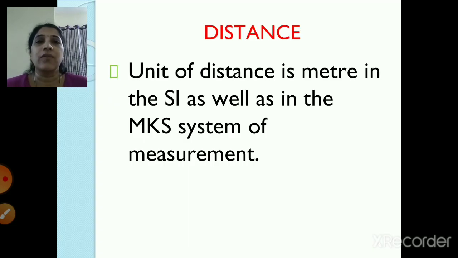What is the unit of distance? The unit of distance is meter in the SI as well as in the MKS system of measurement. So I hope children, SI means you know it is System International. So both in System International and in MKS system of measurement, we had seen in the last chapter that distance is measured in meters.